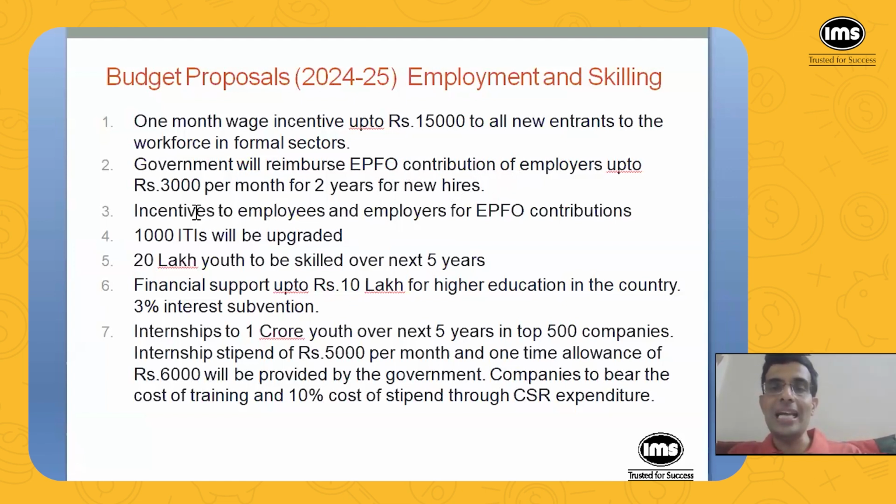They are expecting that this will act as an incentive because ultimately it will reduce the cost of employees for different companies. And then incentives to employees and employers for EPFO contributions, then 1,000 ITIs, Industrial Technical Institutes, will be upgraded. And then syllabus will be upgraded to reflect the requirements of the industry. And then 20 lakh youth to be skilled over the next 5 years.